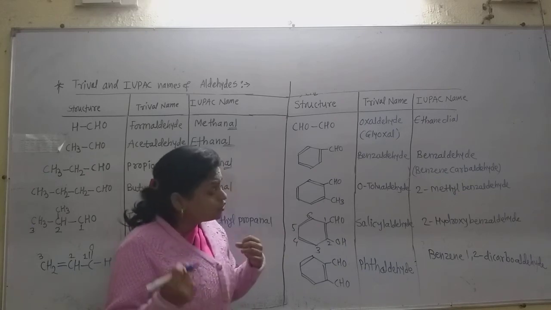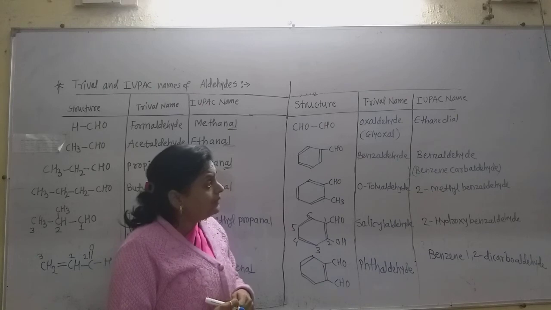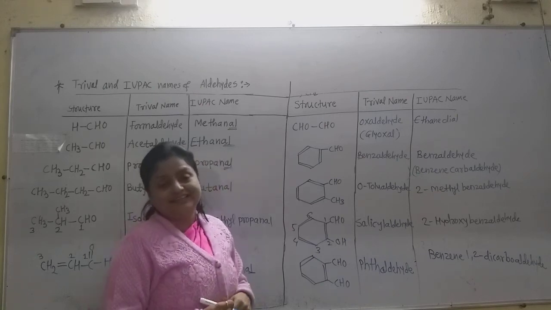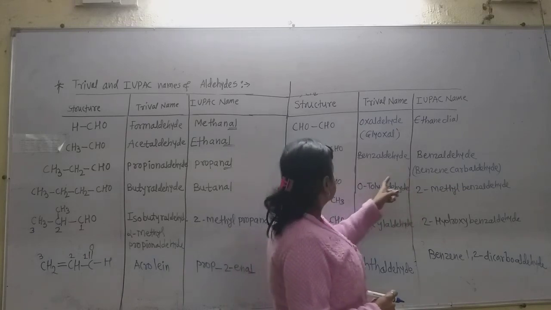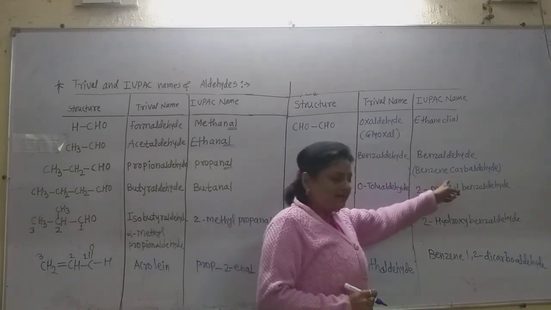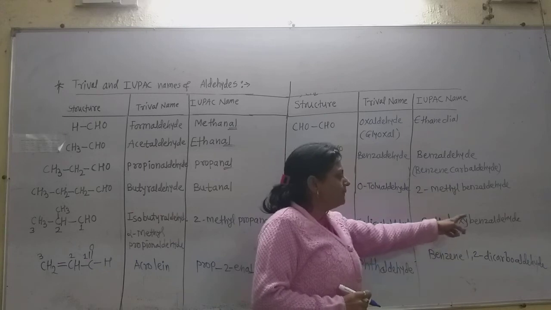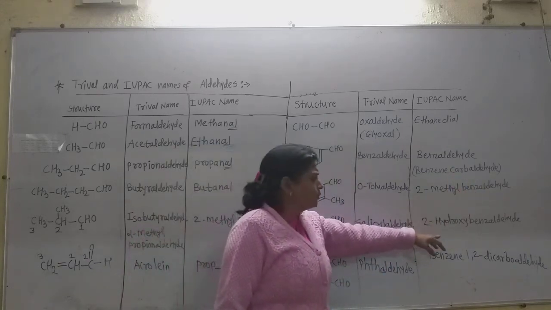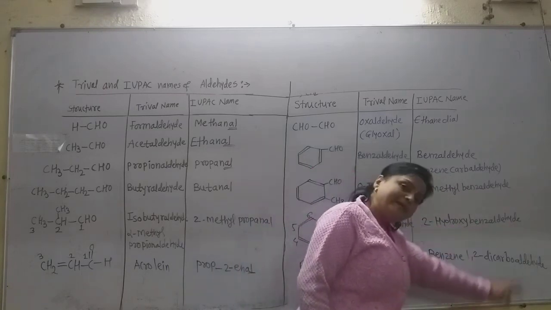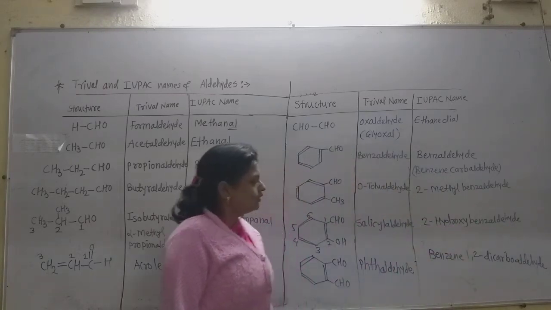Or it may also be named 2-hydroxybenzene carbaldehyde. That is also a correct name, because the IUPAC system accepts the name benzaldehyde.